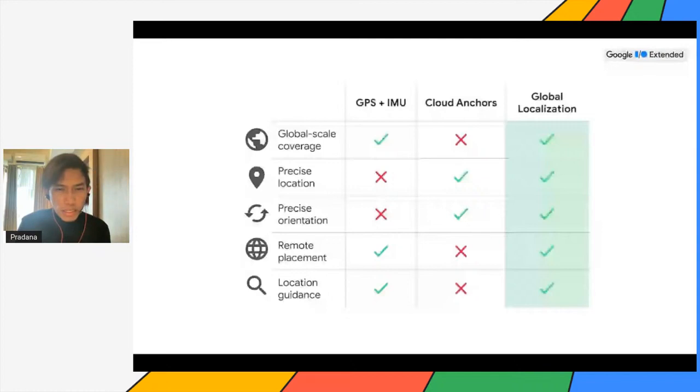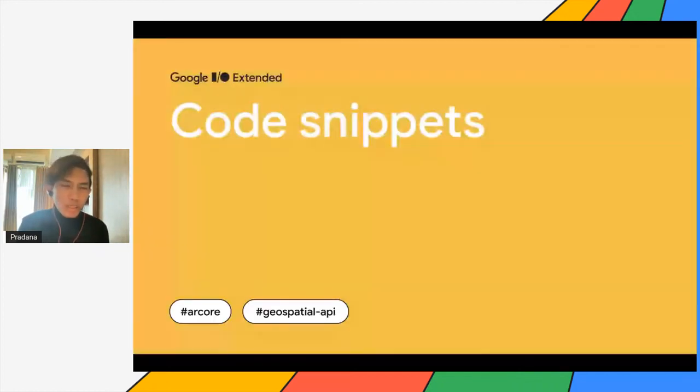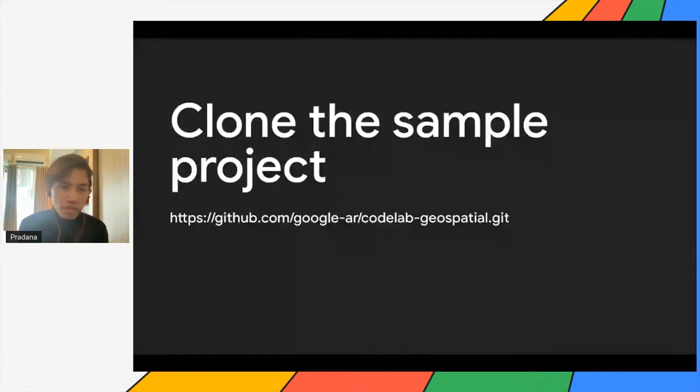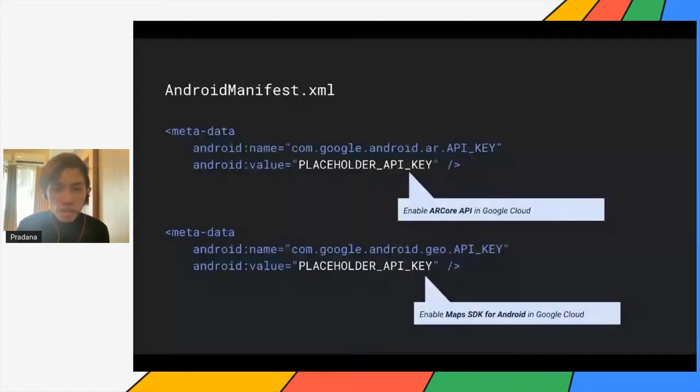And then let's take a sneak peek at the code snippets. So actually, it's really simple to implement this API. First, you can clone the sample project that Google has provided in the link, and then after that, in the current repository, you can replace the API key. Don't forget to activate it in the Google Cloud project and get the API key by enabling the ARCore API and also enabling Maps SDK for Android in your Google Cloud project.